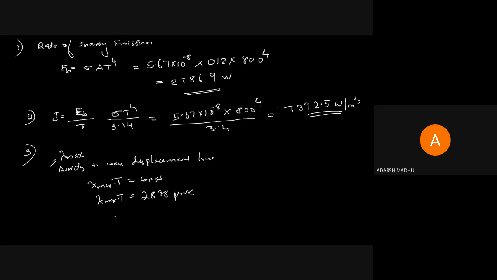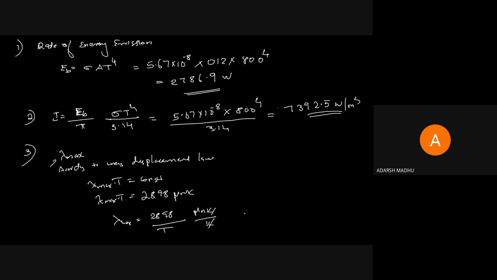So lambda max equals 2898 divided by T. Micrometer Kelvin is the unit for 2898 and K is the unit for temperature, and the K and K get cancelled.